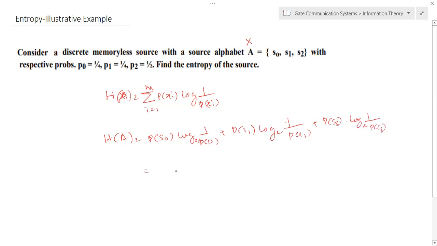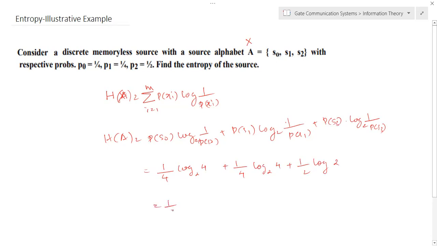If you substitute all these values, S0 is 1 by 4 and log to the base 2 of 4, 1 by 4 log of 4, and 1 by 2 log of 2.